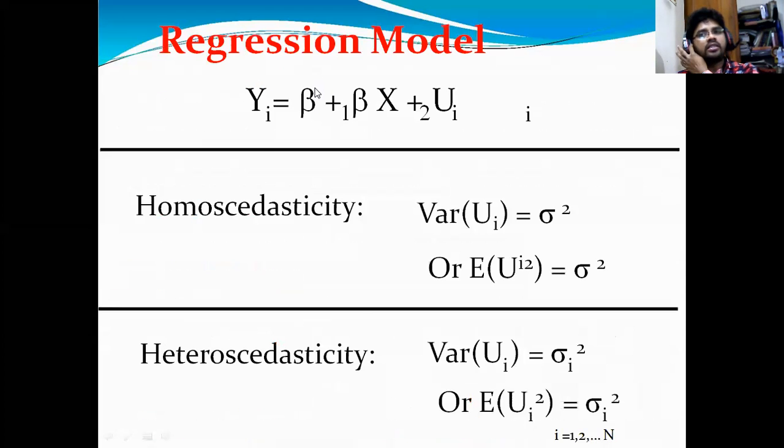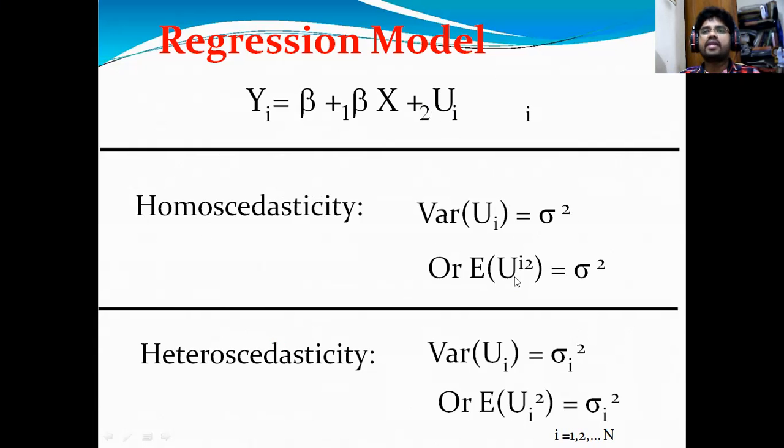Generally, we can write a simple regression model: yi is equal to beta 0 plus beta 1 x1 plus ui. Sorry, I made a typical mistake, so don't be confused. Here, when you estimate the variance, u is the error term or random term. When you estimate the error term's variance, we indicate it as sigma square.